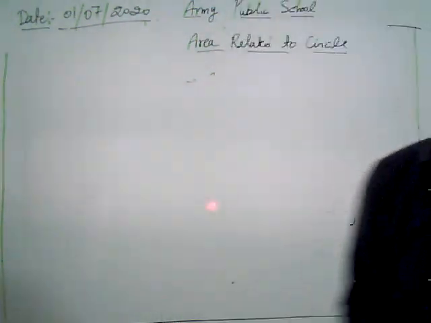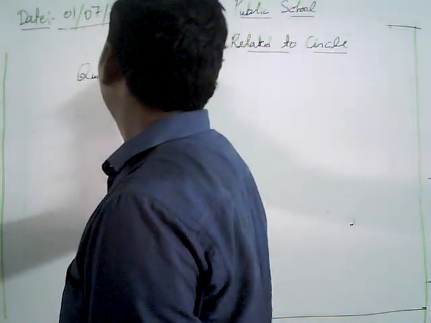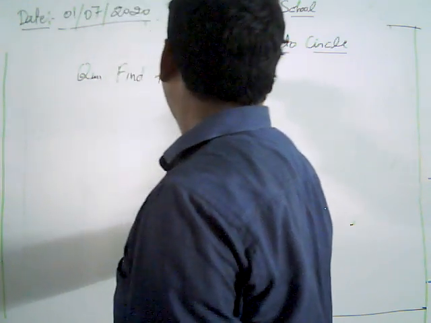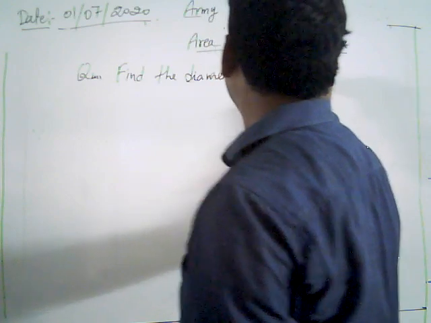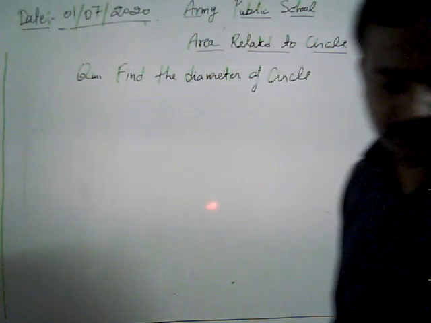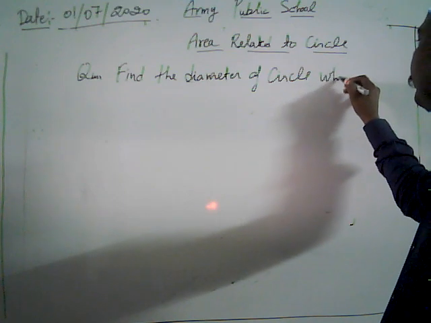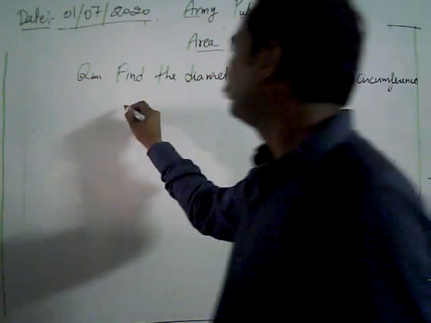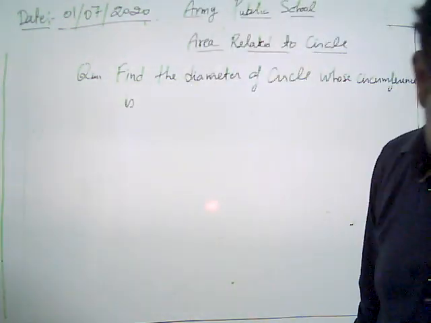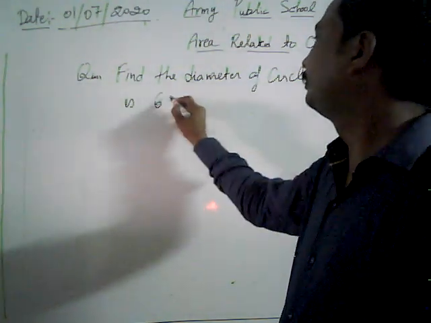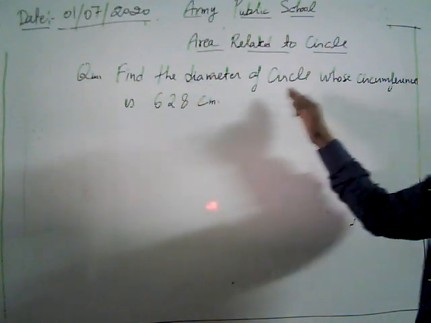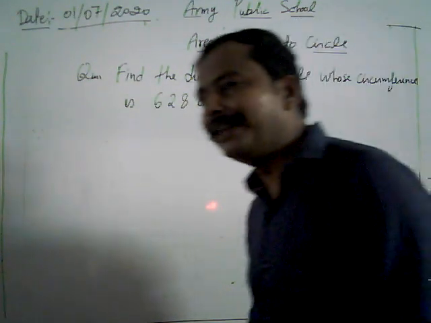Look, now we have to find the diameter of a circle. We start with our basic problem: find the diameter of a circle whose circumference is 628 centimeters.